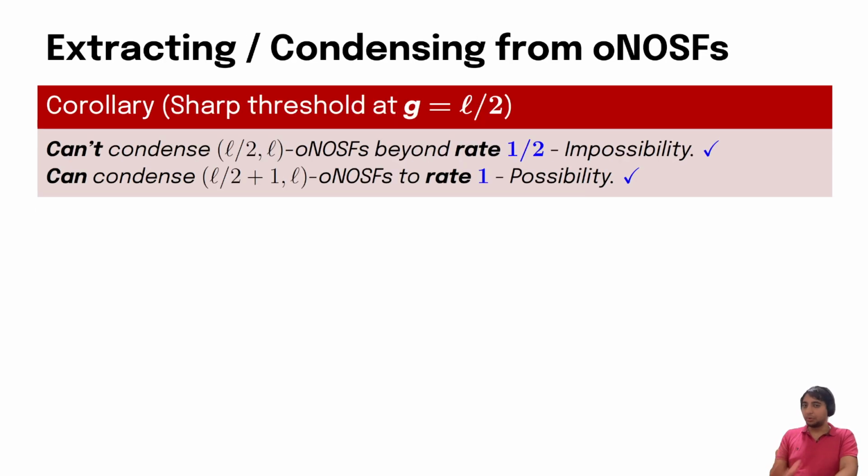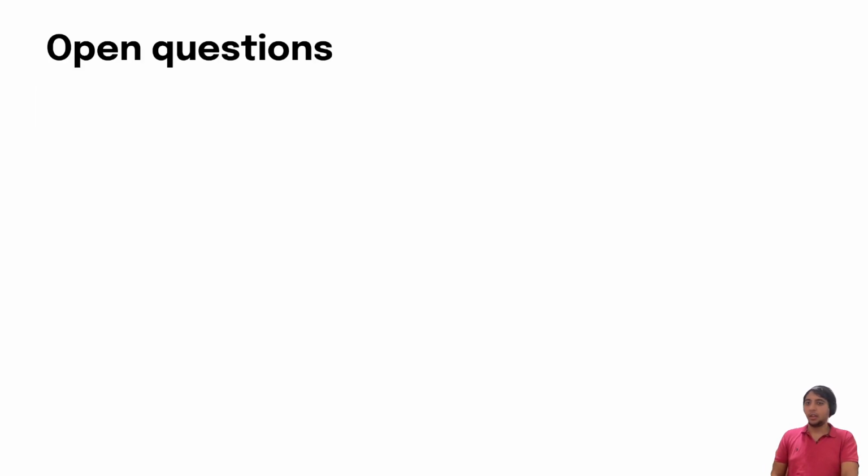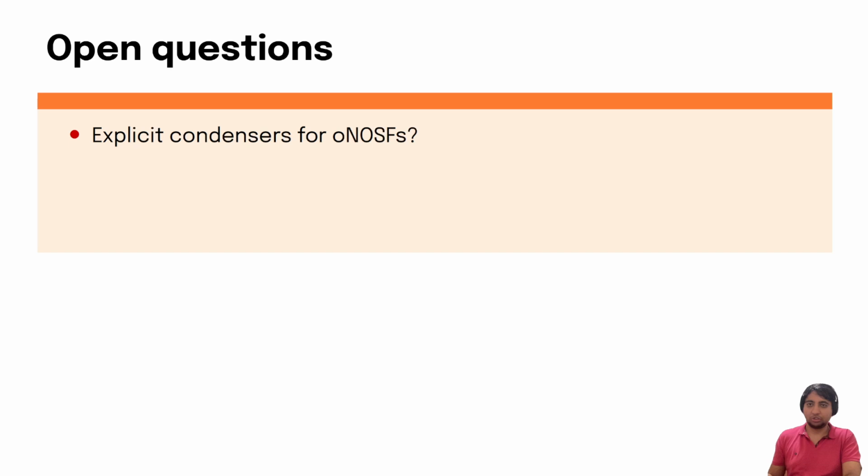And this concludes our proof of our possibility result that we can condense O and OSF sources to rate 1 when the number of good blocks is at least L over 2 plus 1. We finally end with some interesting open questions. First, can we find explicit condensers for O and OSF sources? The condenser construction here required amazing two-source extractors that are output light. And we could only show their existence, and we were not able to explicitly construct them.